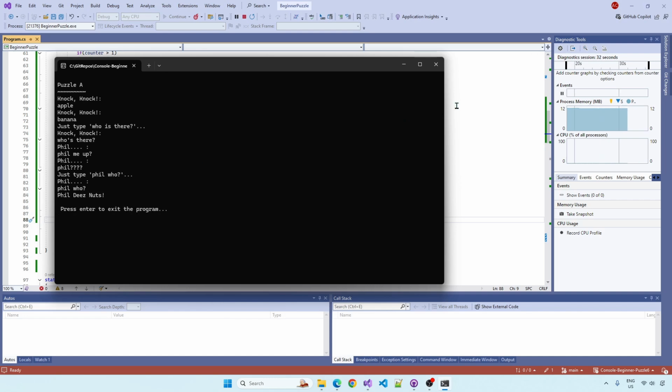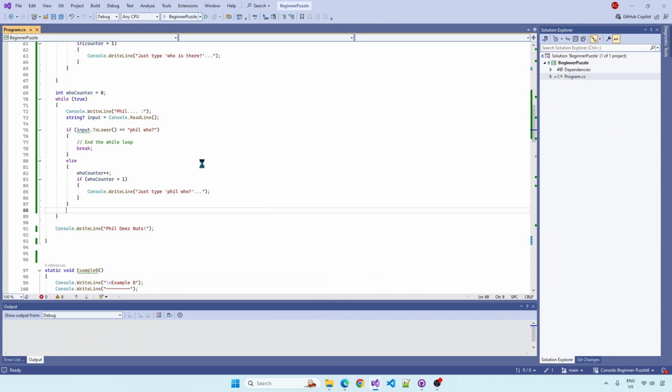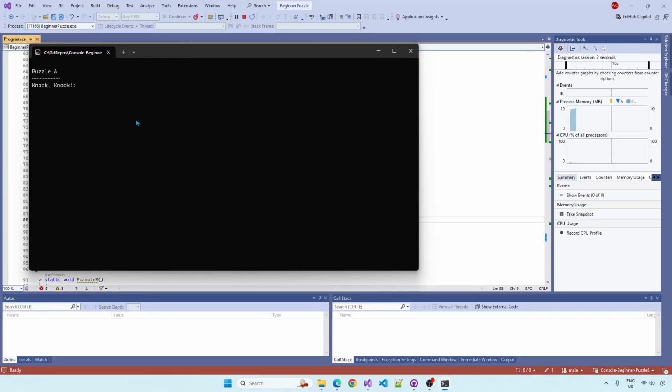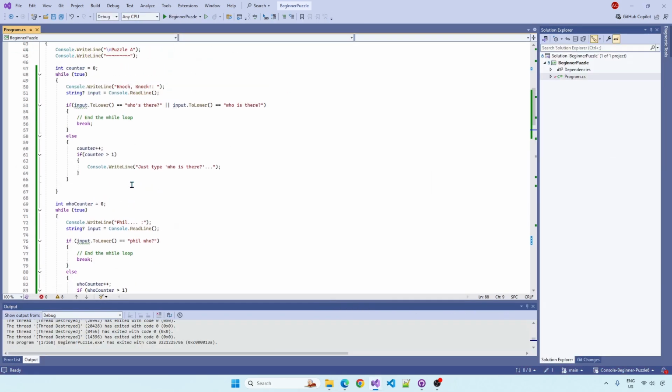Fill these nuts. Okay, so if I just try and do another test case, if I enter it immediately, who is there? Fill who without the question mark. Didn't work. Okay, so there we go. I think that's a good enough answer.